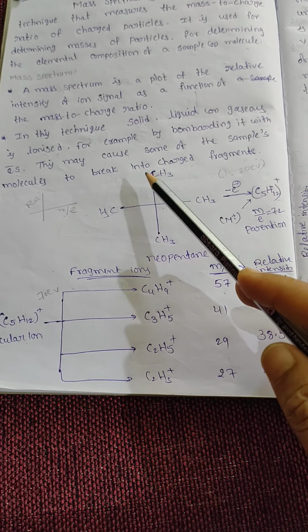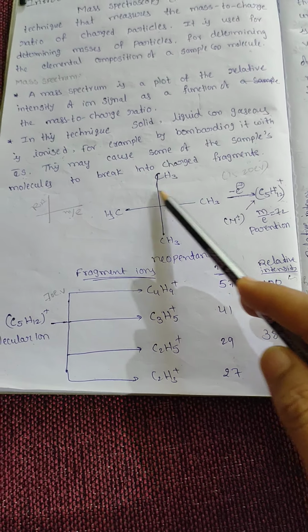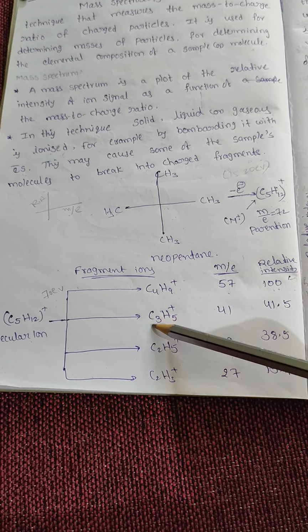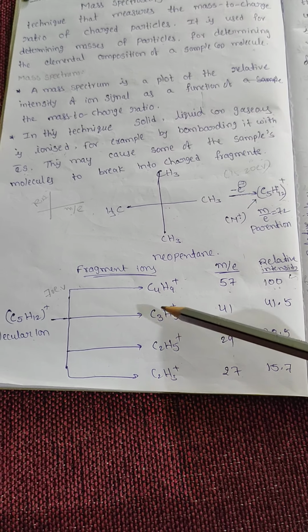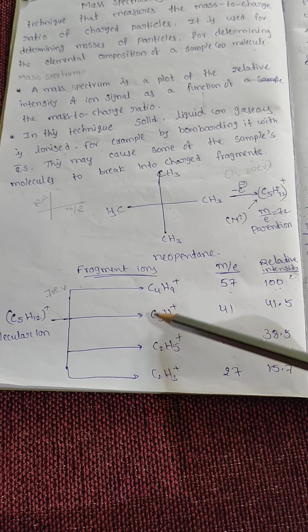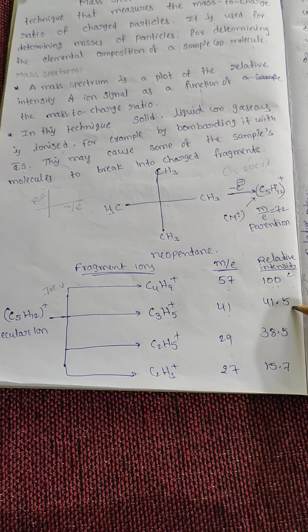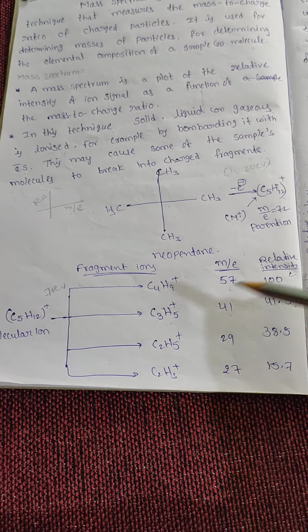After that, another methyl group is lost from the tertiary carbocation, and we get C3H5 plus, with mass to charge ratio 41 and relative intensity 41.5.